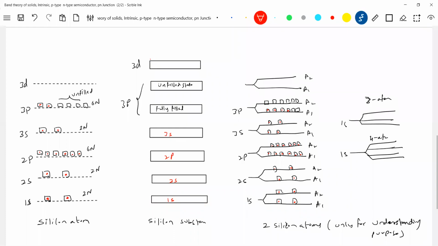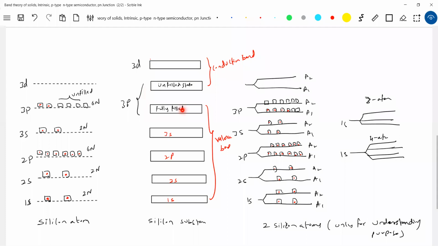All these are called the valence band. This is called a valence band. All these are called the conduction band. The conduction band is not only one. Why does that conduction band have unfilled states, where do they come from? All that, the 2 states are there, no? So what will happen to this 3p? The 3p will get further subdivided, where each atom will contribute 2 states for this.